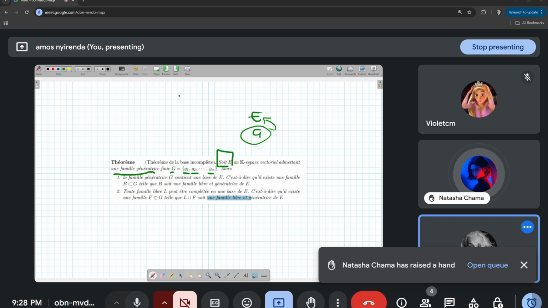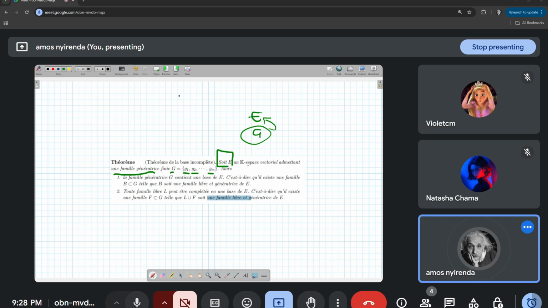I'm sorry, is it if it's libre? Yes. So we're supposed to verify that this family of vectors is libre. So if the family of vectors G1, G2 up to Gm is libre, then straight away G is going to be une base de E. So we see that in that case, what they are saying here for point 1 is actually going to be true.